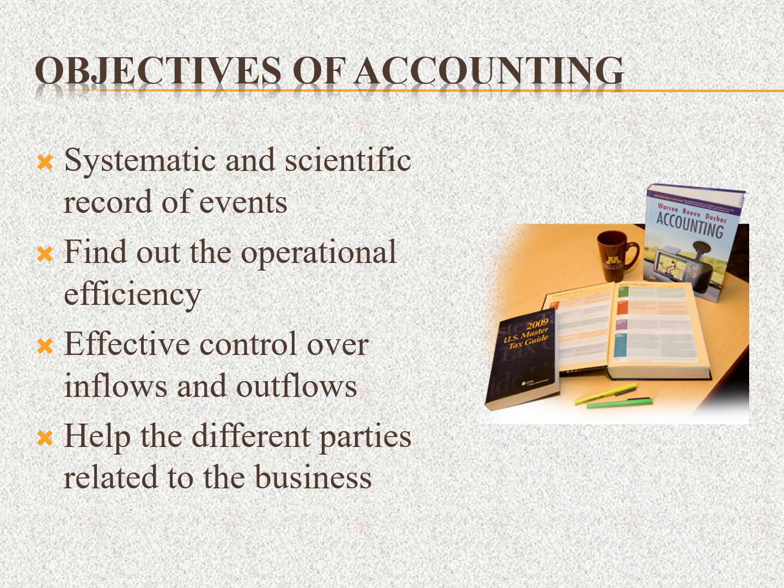The next one, effective control of inflow and outflow of money. That means how much amount we are to receive from anybody and how much amount we have to pay to anybody. We just have to identify the income and the inflow and outflow, and help the different parties related to the business. The parties related to the business are the owner, creditors, investors, employees, government, the public, research scholars, and managers.